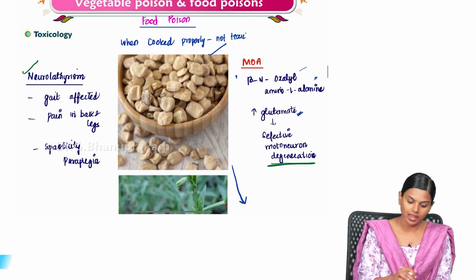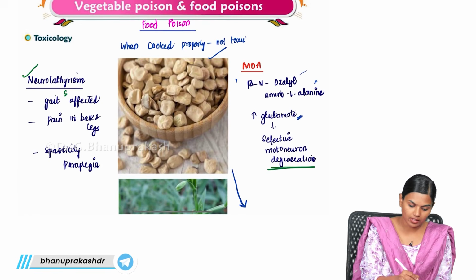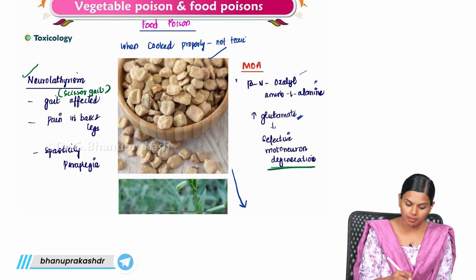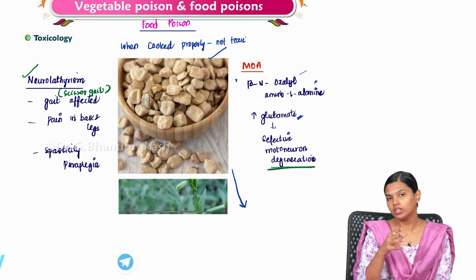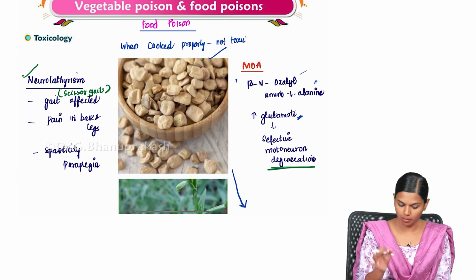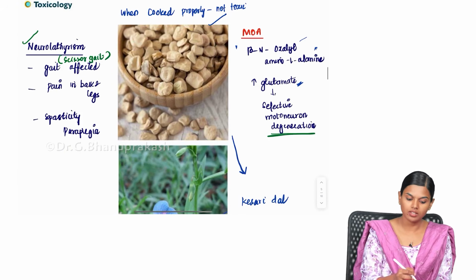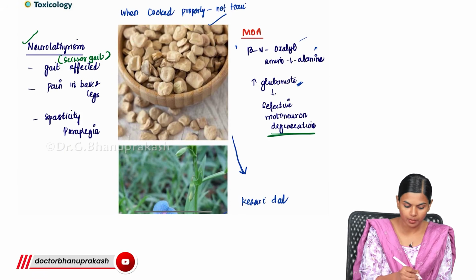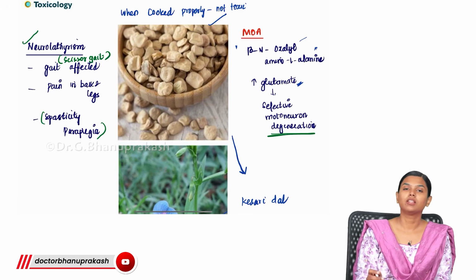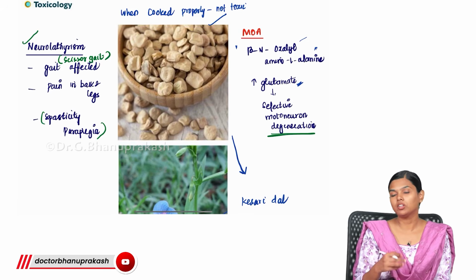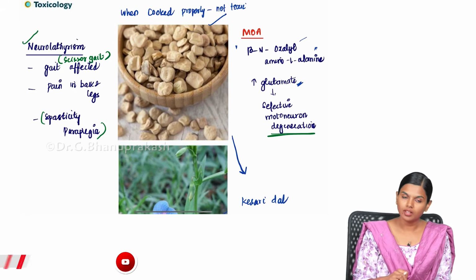You will have the gait affected, a scissor gait, and there will be pain in the back and legs, especially over the calf muscle. There will be extreme pain, and initially it starts as this pain and ends up in spastic paraplegia. There will be increased spasm and you will get paraplegia also.